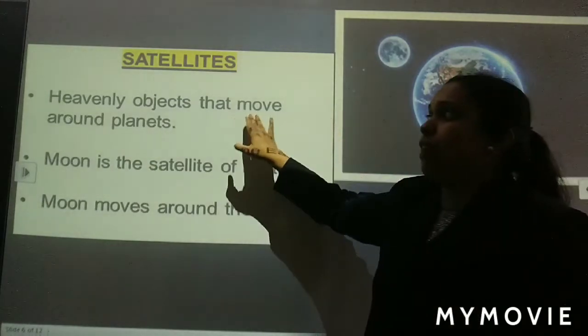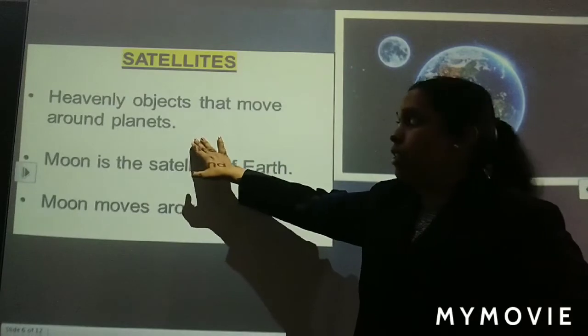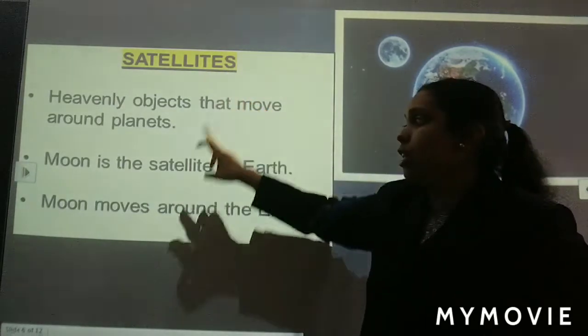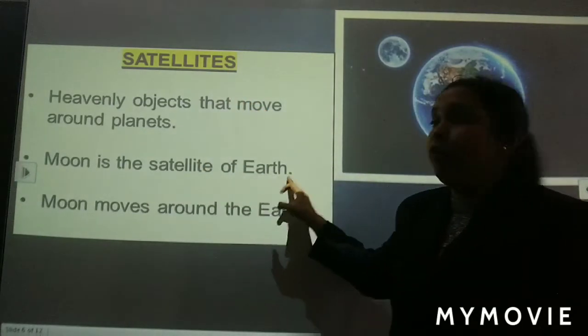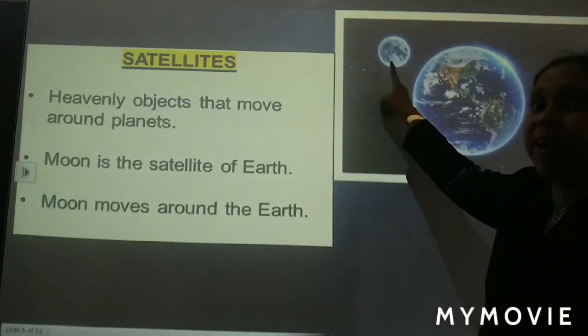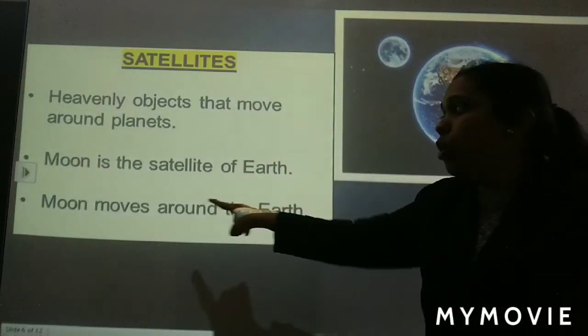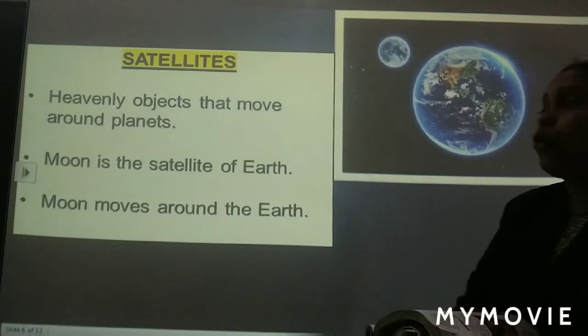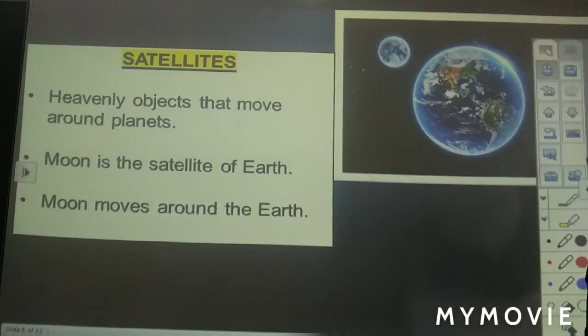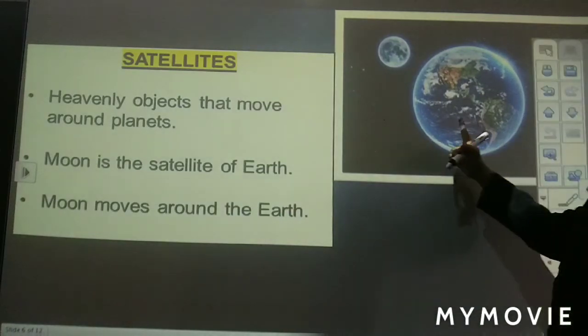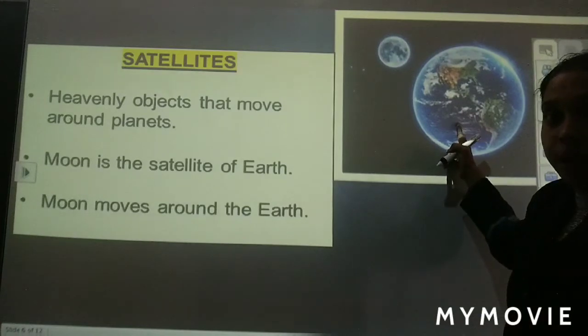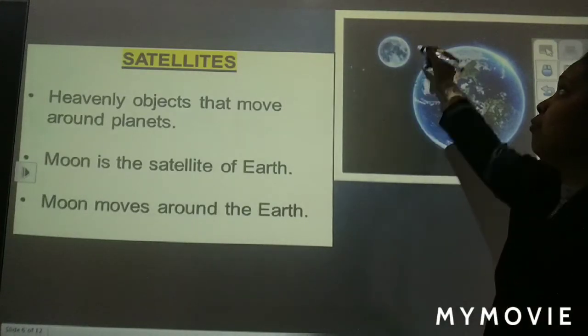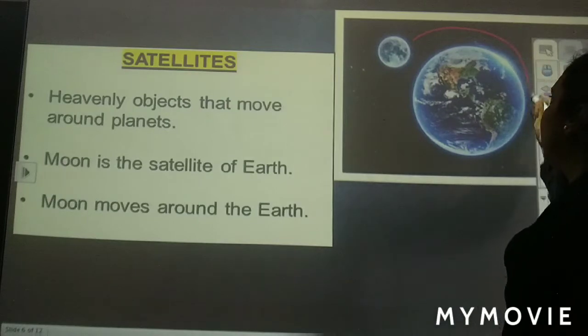So heavenly objects that move around the planets are known as satellites. Moon is the satellite of the Earth. This is Moon and this is the satellite of the Earth. Moon moves around the Earth. Now you need to understand this. This is Earth and this is Moon. This Moon is moving around the